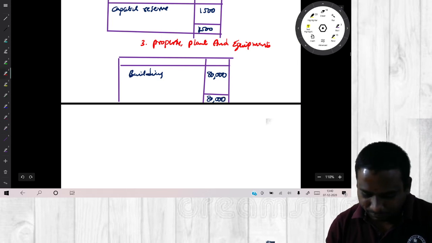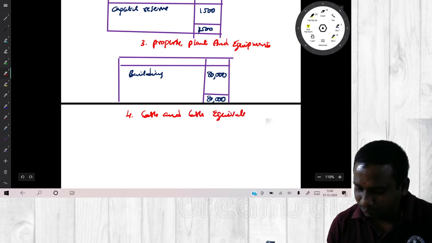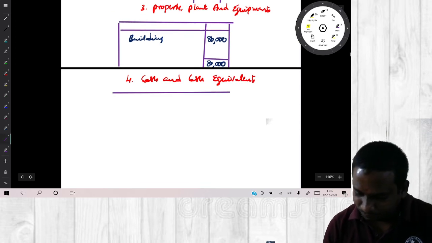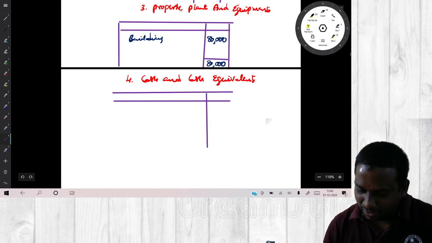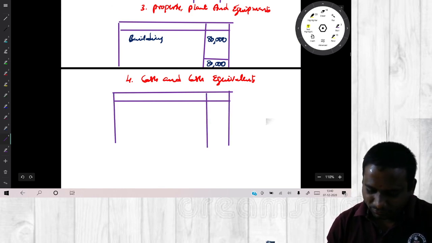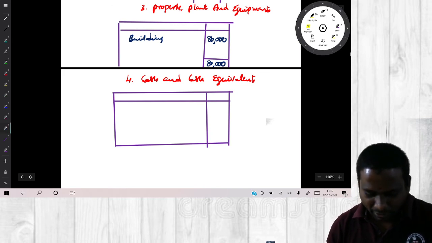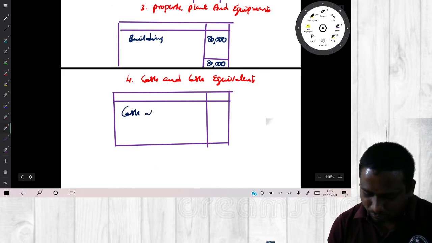The fourth one, cash and cash equivalents. So we have only cash at bank. So make it fast. Cash at bank.